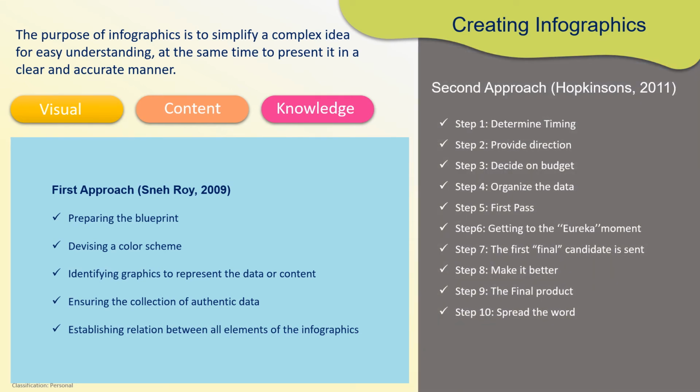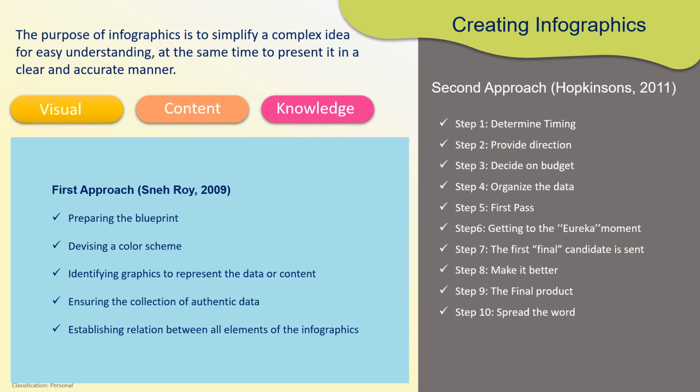In 2011, Hopkinson came up with 10 steps to create infographics. First is determining how much time it will take to create that infographic and how much time you have available. Then the direction or the goal of the infographic. Then the budget. How much will you spend or will your sponsor spend to create this infographic?